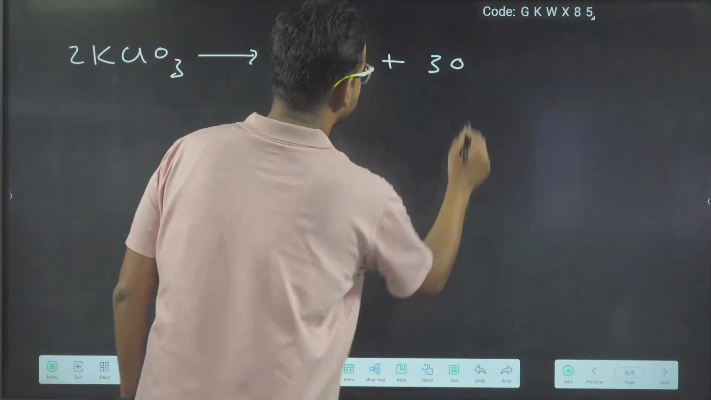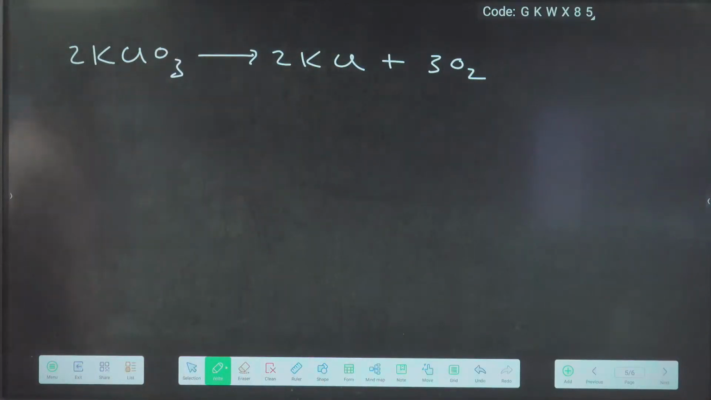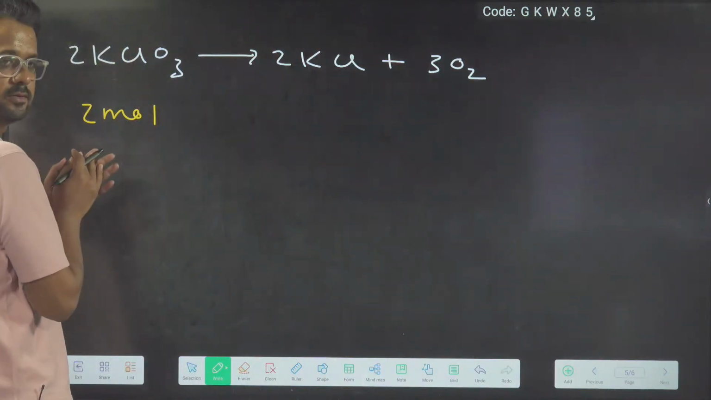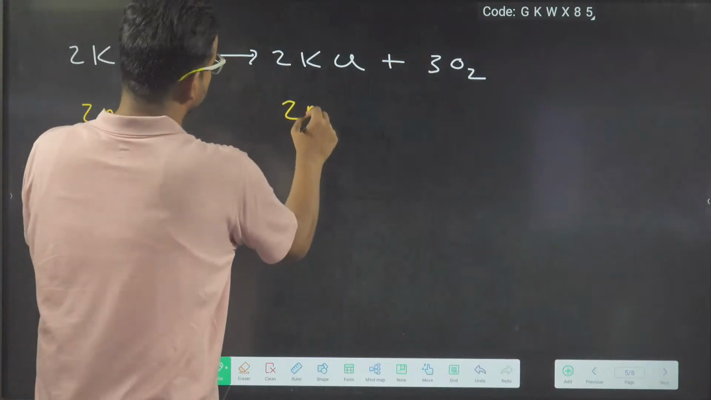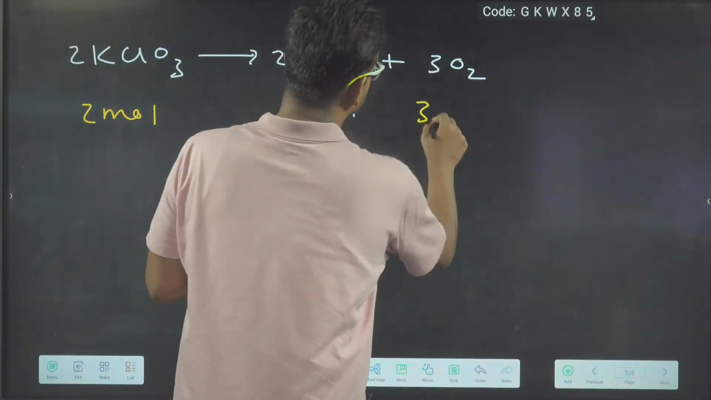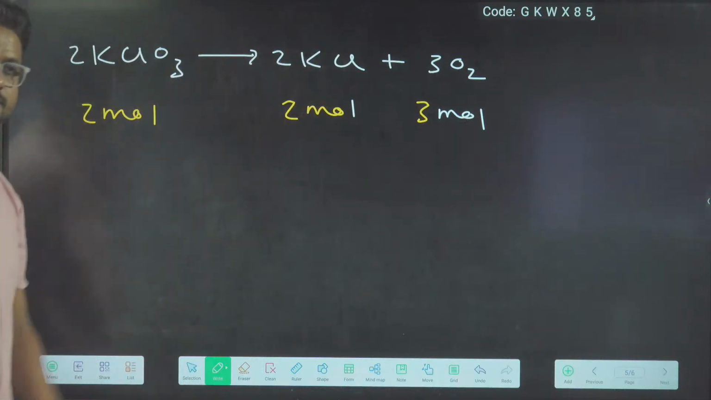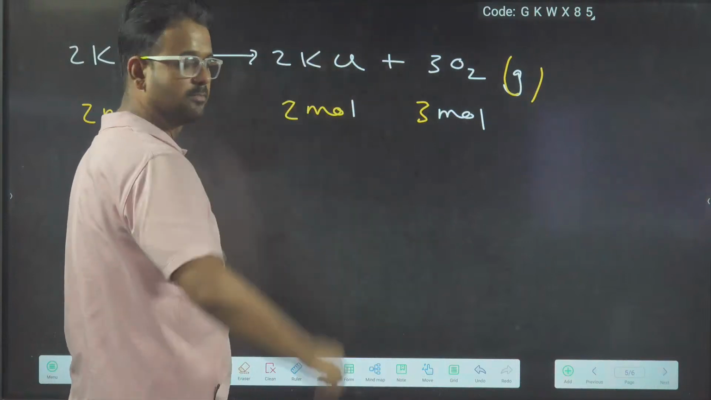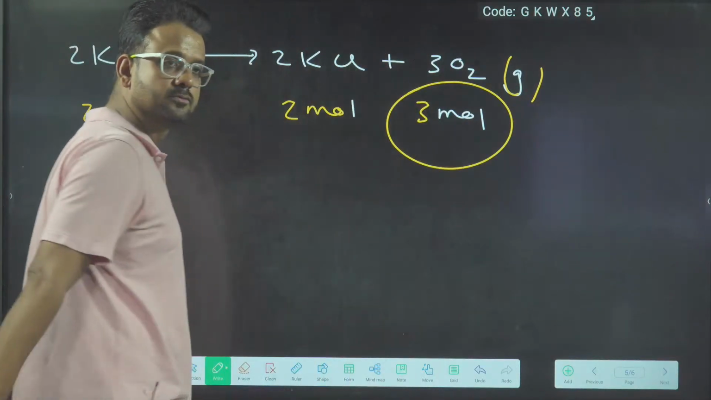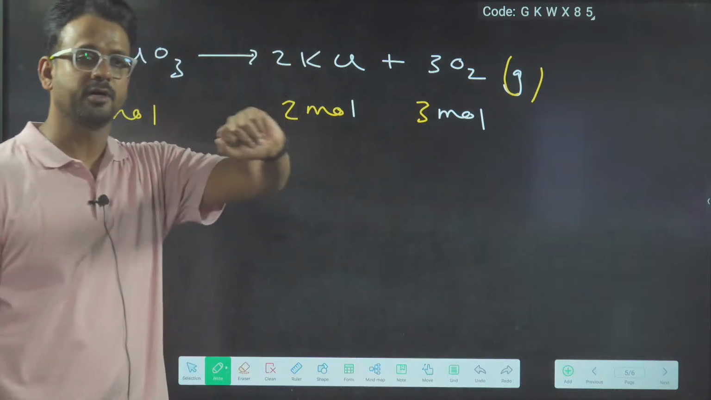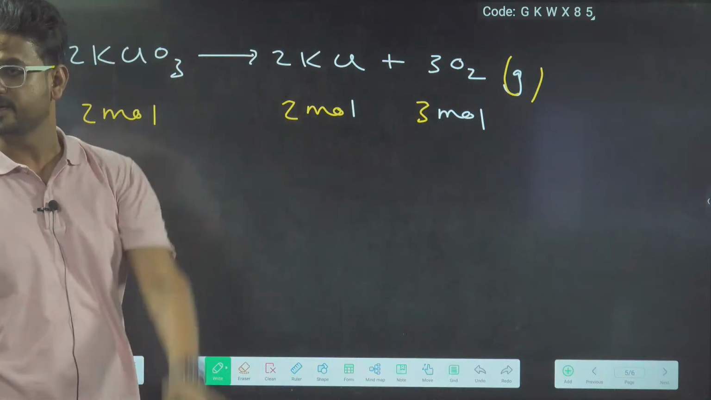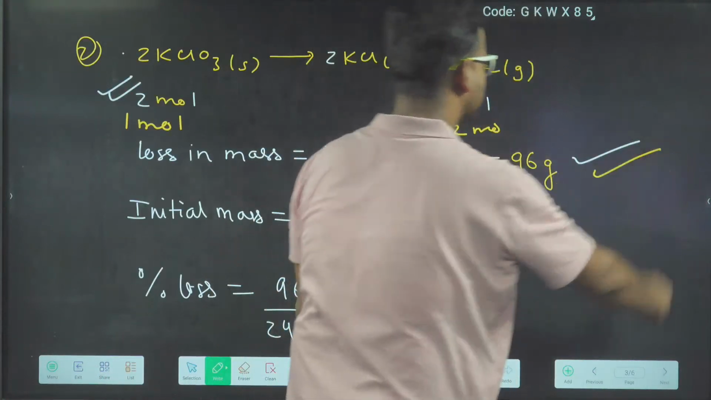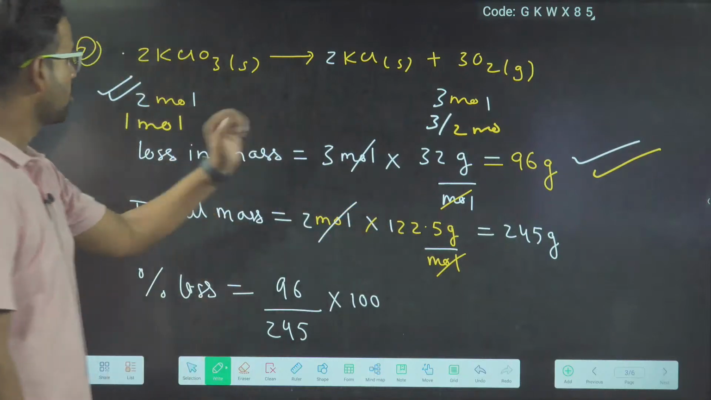The question says find the percentage loss in mass on heating KClO3. Let us say initially we have 2 mole KClO3. It will produce 2 mole KCl and 3 mole O2, so the ratio is 2:2:3. Now O2 is the gas, so it will escape from the system. The mass of 3 mole O2 is 3 into 32, which is 96. So 96 gram becomes your loss in mass.